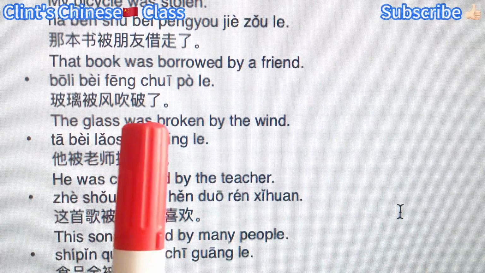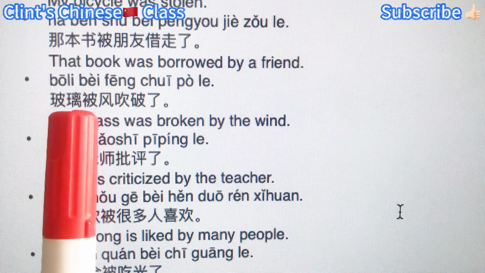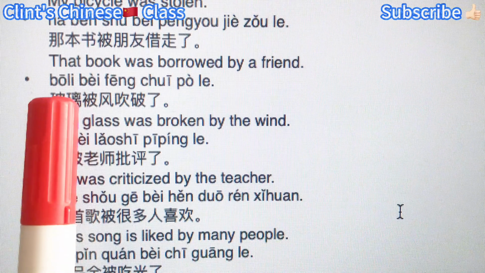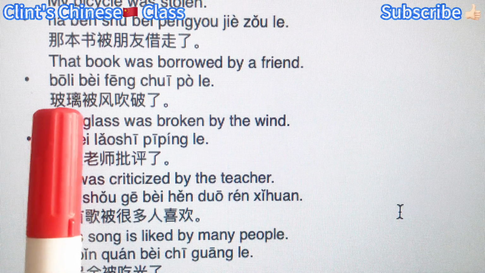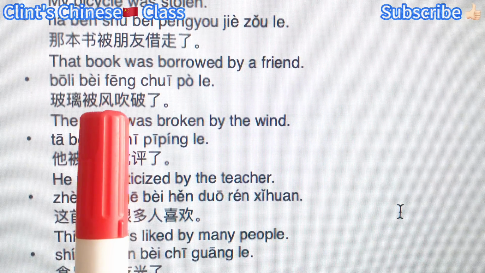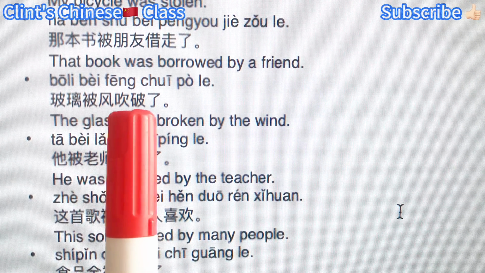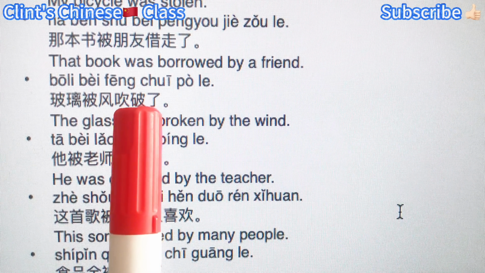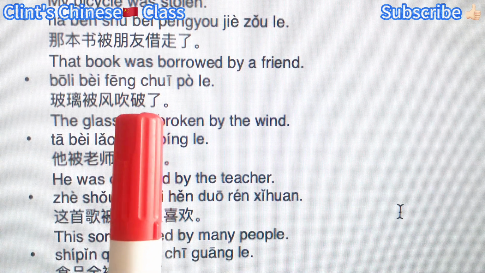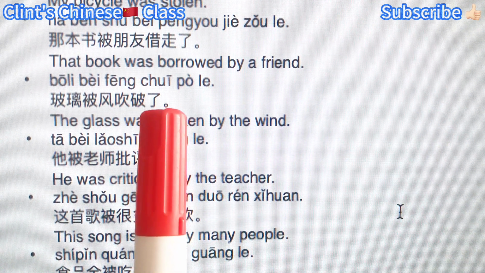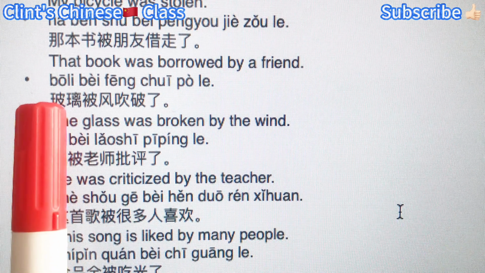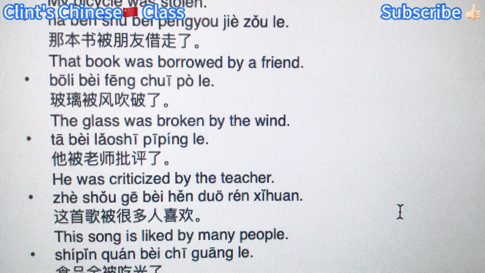This one. The glass was broken by the wind. 玻璃被风吹破了. Subject or the action receiver, right? 玻璃 glass. 被 introduces passive voice. Who did this? 风, wind. Did what? 吹, blow the glass, right? And then 破了, broken. Blow, broken. Add 了 to indicate things already happened. So 玻璃被风吹破了.